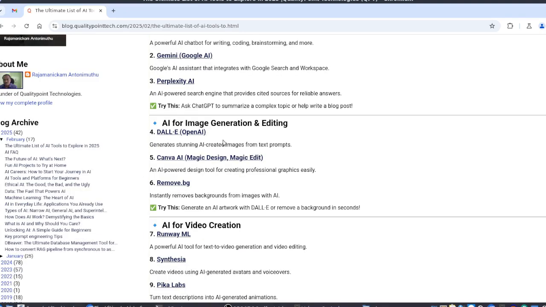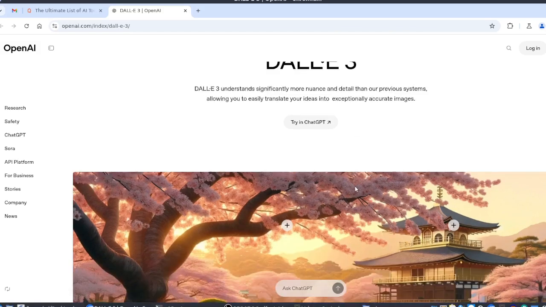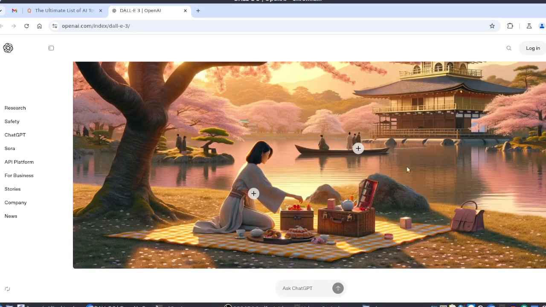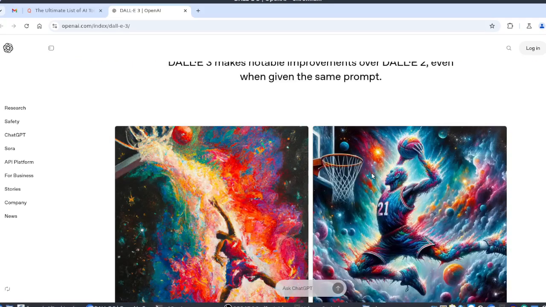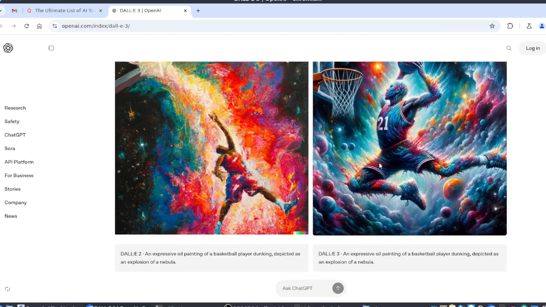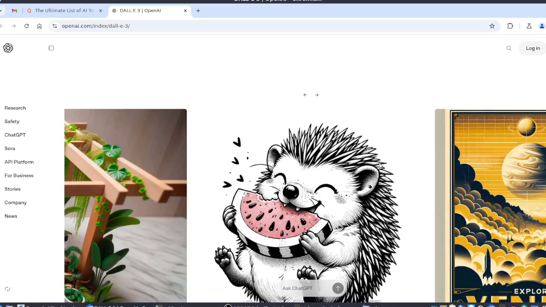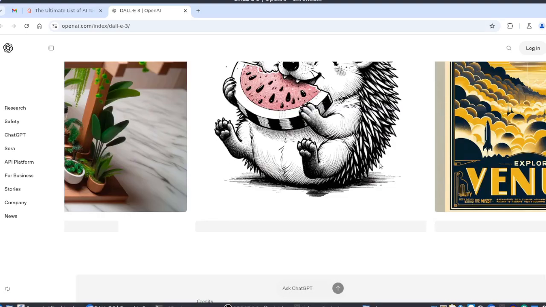Next one is AI for image generation and editing. DALL-E is an image generation model provided by OpenAI. It is already integrated with ChatGPT, which is why we are able to create images within ChatGPT itself. We can give text descriptions and it will automatically generate images based on our descriptions. A lot of applications are using DALL-E. You can use them, and you can even use it for creating your own application.